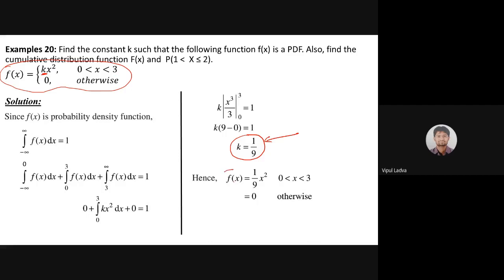Observe this particular step: I have just modified my function. My probability function is now f of x equals 1 by 9 x square, and 0 otherwise. What I did was only replace the value of k, nothing else. Okay, so we are done with the first part. We had identified the value of k. Now let's go for finding the cumulative distribution function, capital F of x.